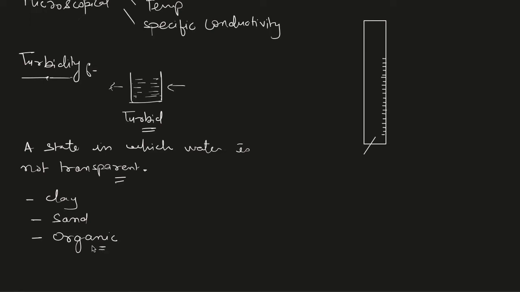Because of the presence of all these suspended particles, the water will lose its transparency. That is, when light is incident on these particles in suspension, it will be scattered and cannot be simply transmitted through this sample. So we say the water is turbid.